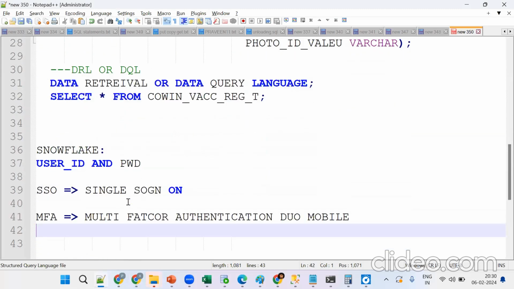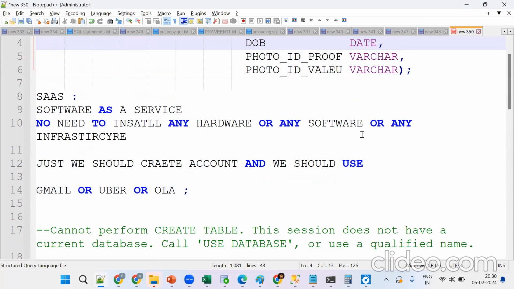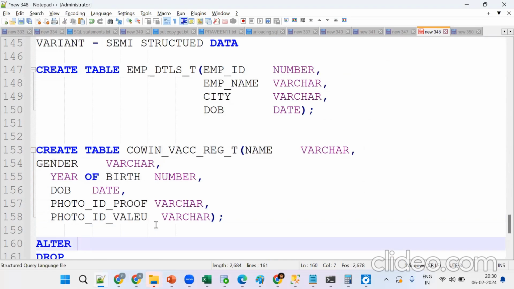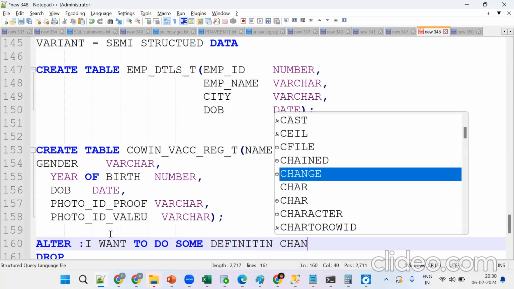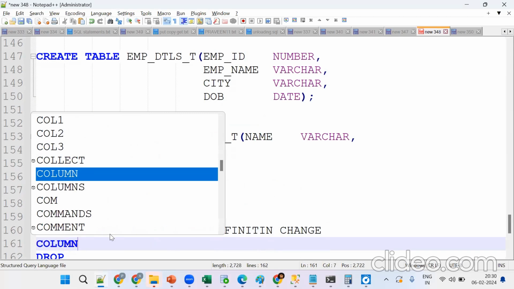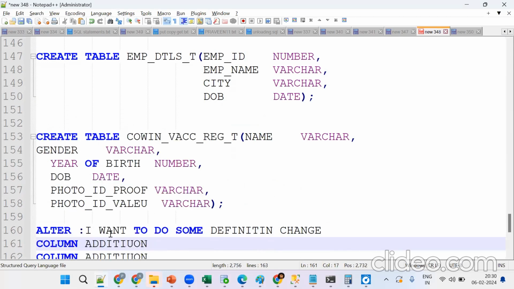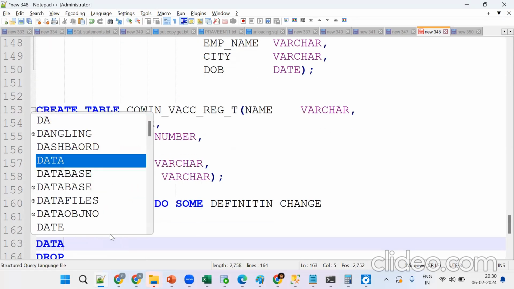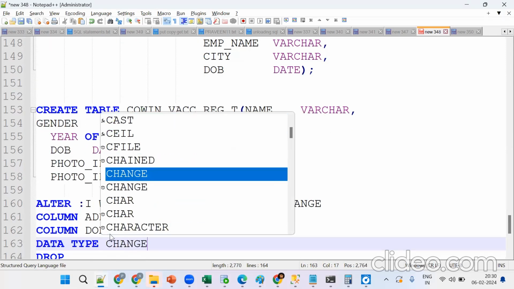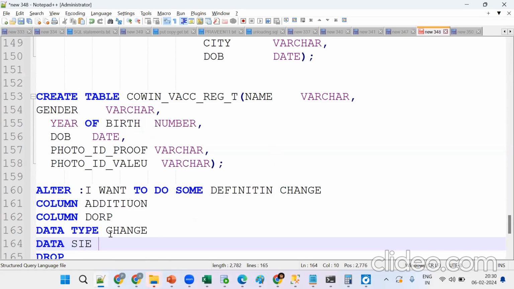So this is step by step. Understand the concept. First we created one table, so this is clear. Next, I want to make some definition change. It can be a column addition or column drop, or a data type change or data size change. We'll see what exact change later.